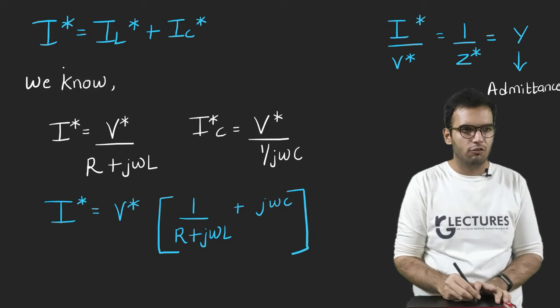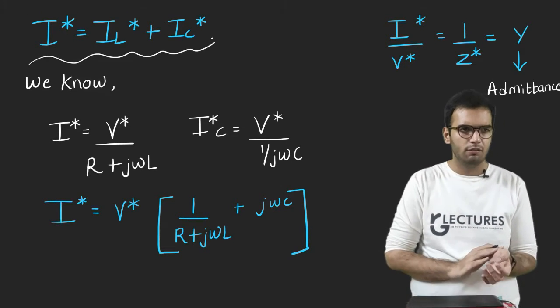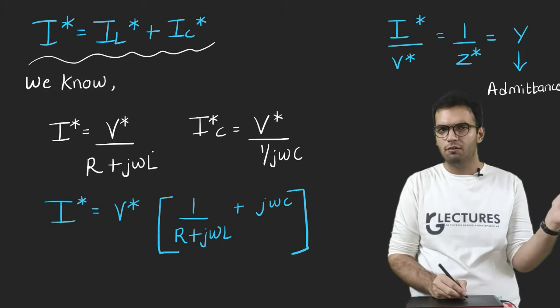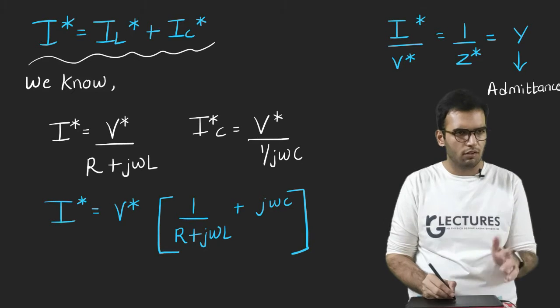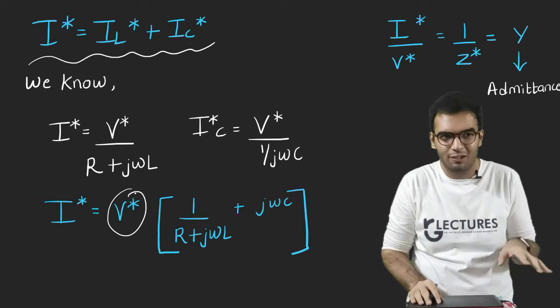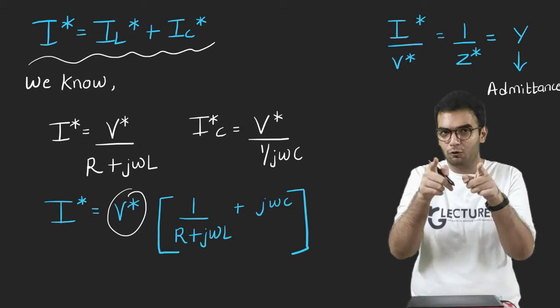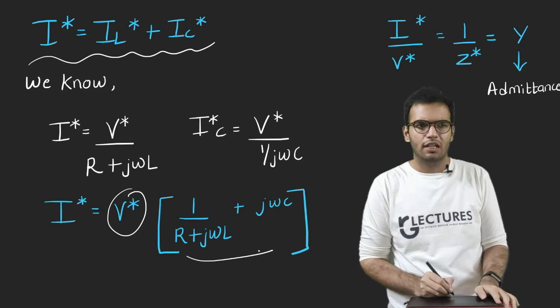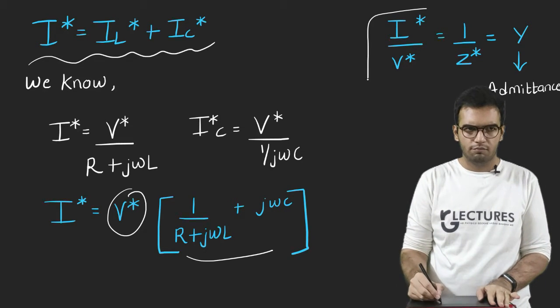So I* is equal to I_L* plus I_C*. We know that I* is this, as done in the previous videos. We know I_C is this. Let us take out the voltage common, because voltage is same. In LCR series resonance, current was same, so I* was common. I hope you remember.